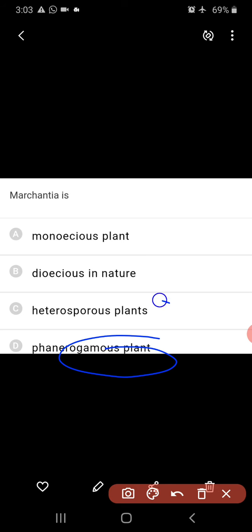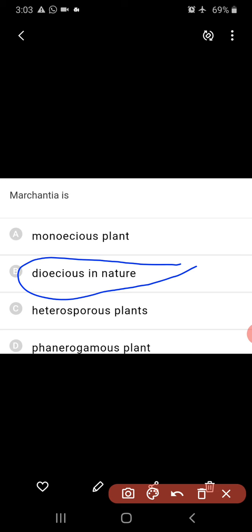Actually, yes, this is right. See, it is a dioecious plant itself. It is not monoecious. Male and female are not present on the same thallus, but they are present on two different thalli, male thallus and female thallus. Hence, this is said to be dioecious nature. So, Marchantia is dioecious.